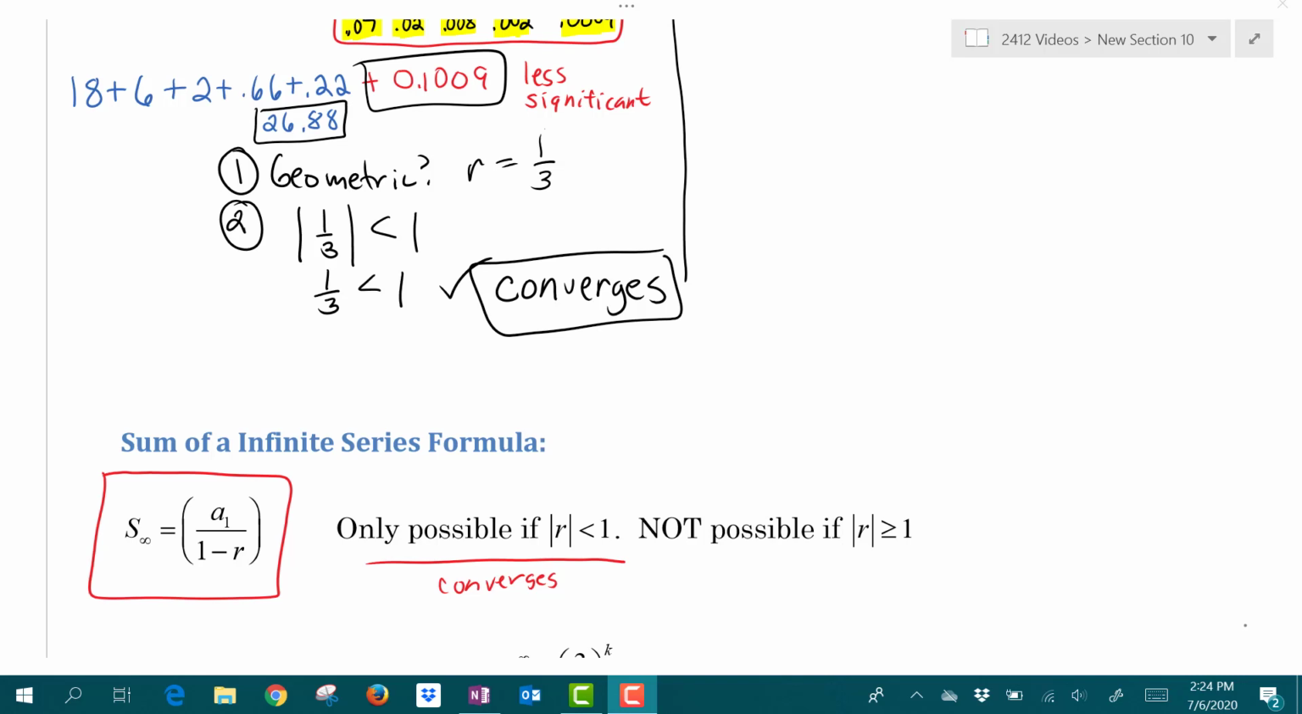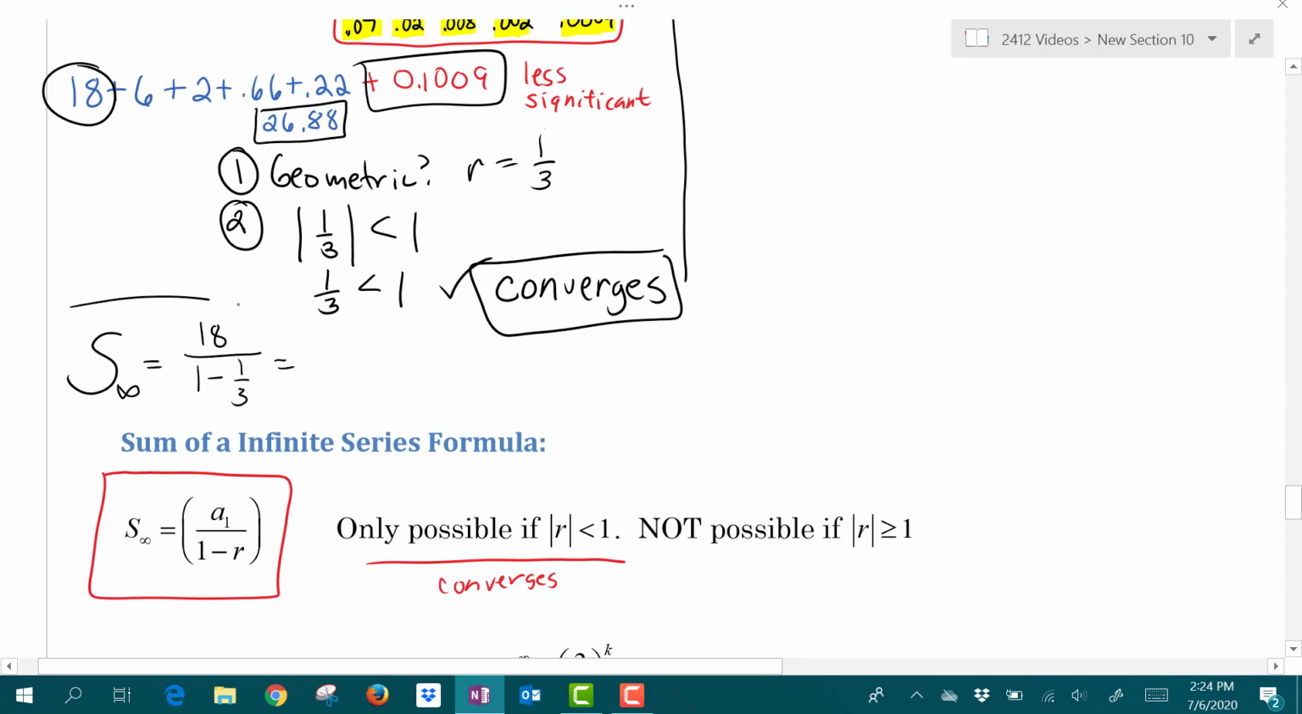Alright, so let's use our formula. So we're going to have the sum. We'll have our little infinity symbol for the infinite number of terms. So it's going to be the first term of the sequence, which in this case is 18, divided by 1 minus the r value, which we said was 1/3.